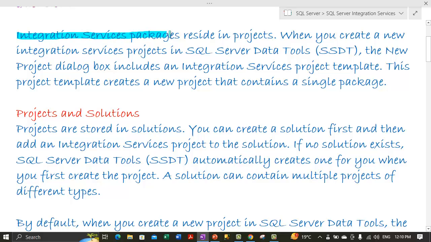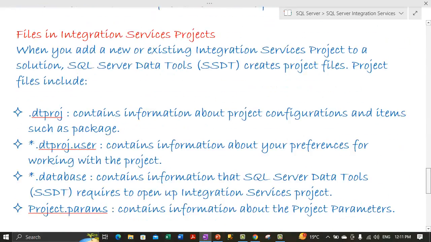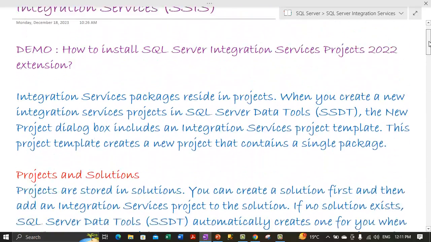Integration Services packages reside inside projects. A project can include many Integration Services packages. When we create a new Integration Services project in SQL Server Data Tools, the New Project dialog box includes an Integration Services project template. We will be covering a demo shortly where I will show you how to create a new Integration Services project, so please wait till then. Right now it's just the theoretical stuff.